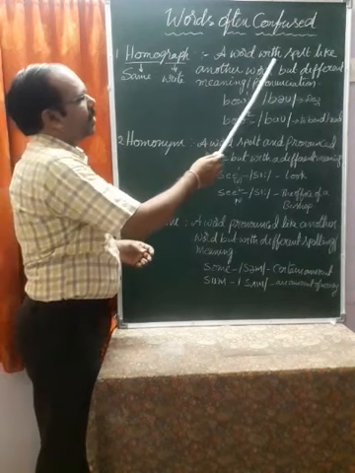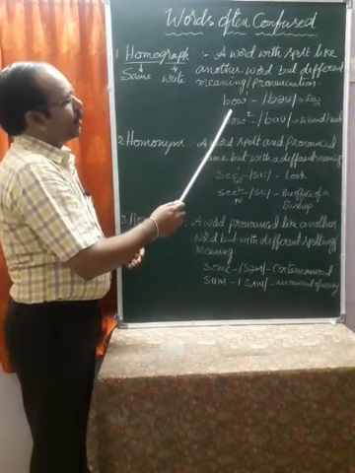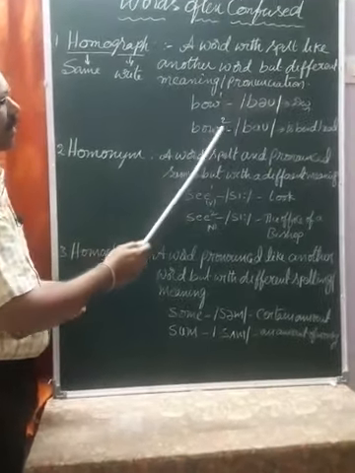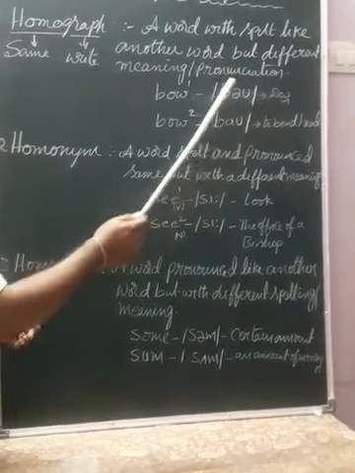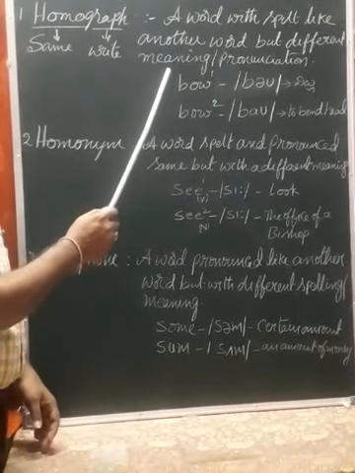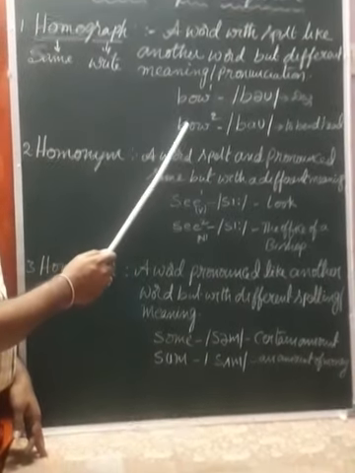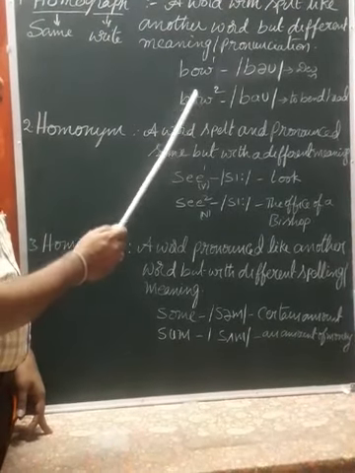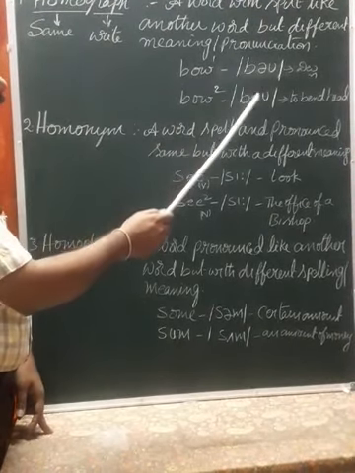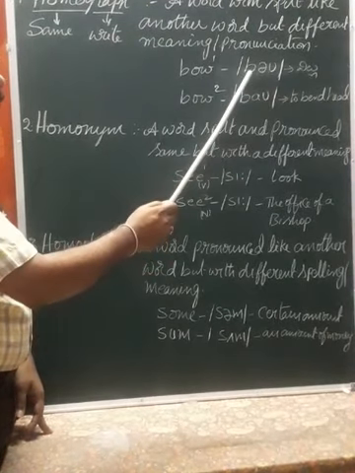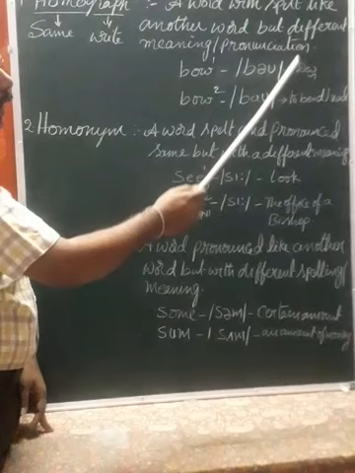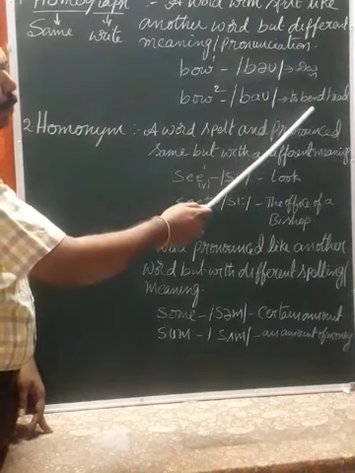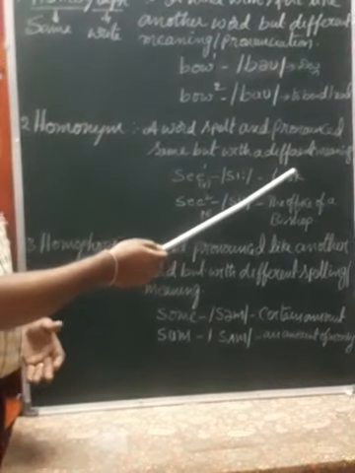For example, a word spelled like another word. Spelling is the same, but different meaning and pronunciation. For example, I take these two words, bow and bow. This is called bow and this is called bow. Spelling is same, pronunciation is different. Bow means, in Telugu, villu or dhanusu. And bow means to bend the head, to respect others.